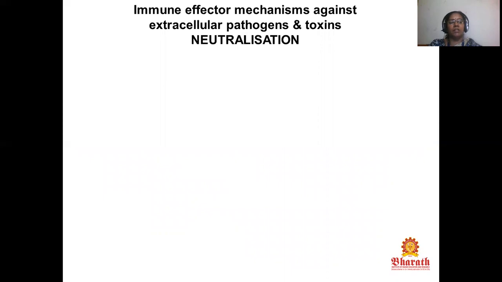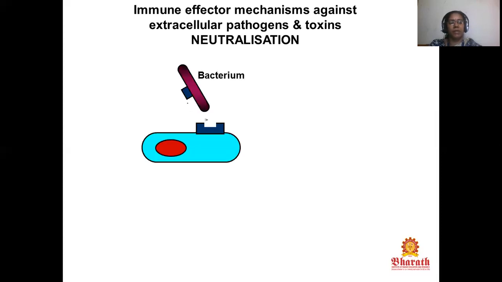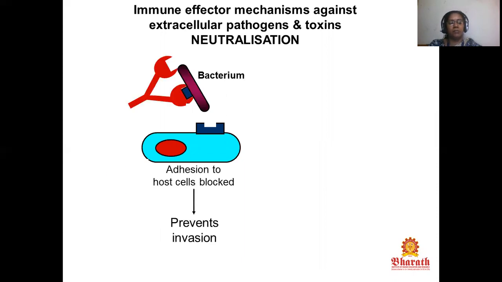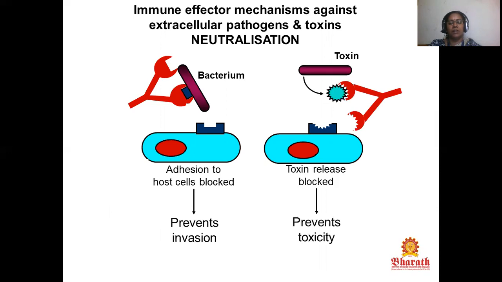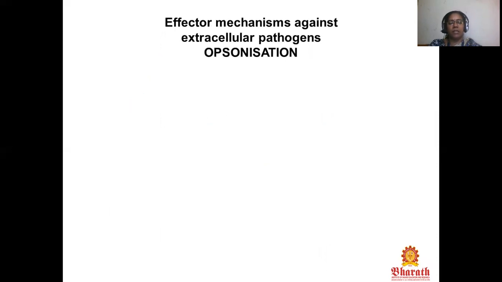Effector mechanisms against extracellular pathogens and toxins: neutralization. For a bacterium, adherence to the host cell is blocked, preventing invasion. For toxins, toxin release is blocked, preventing toxicity. These are the neutralizing antibodies. Another effector mechanism against extracellular pathogens is opsonization.